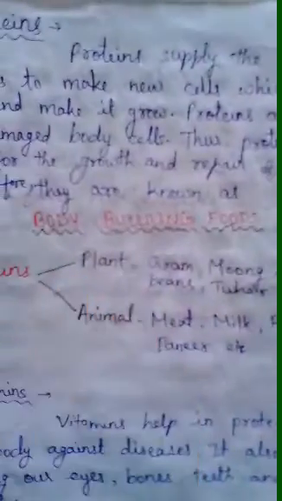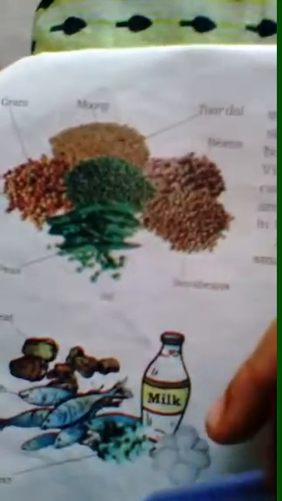Now see the picture of the sources of protein from plants and animals. See, these are the plant sources and these are the animal sources.